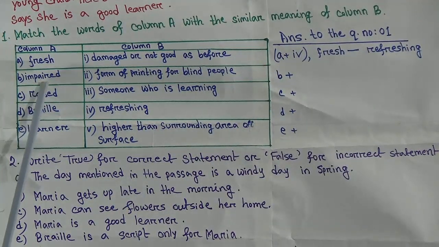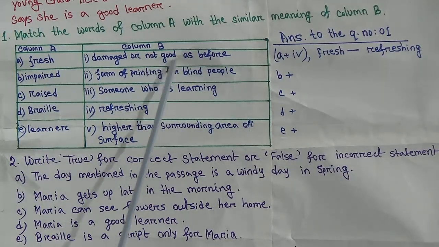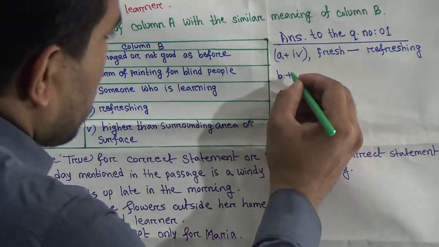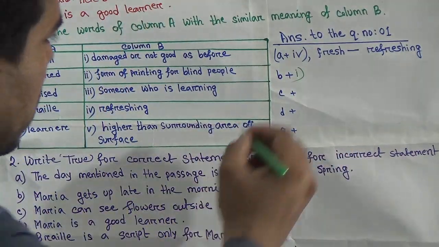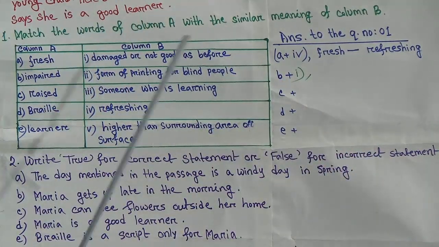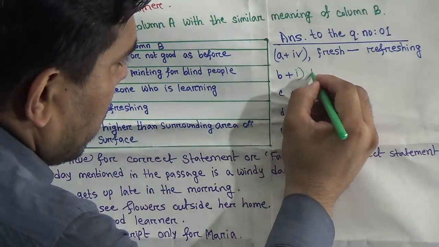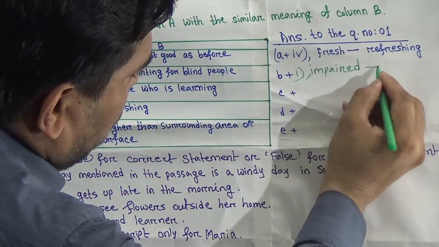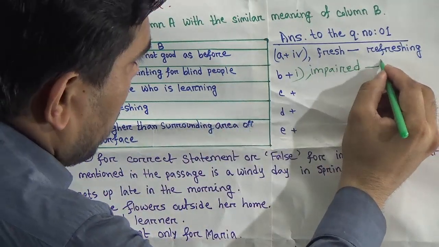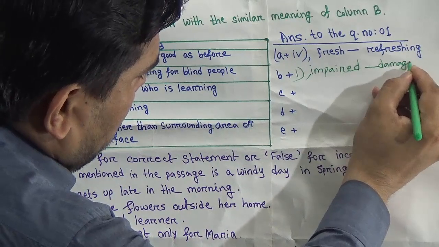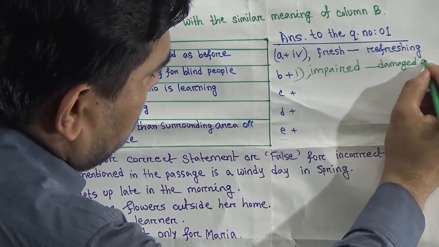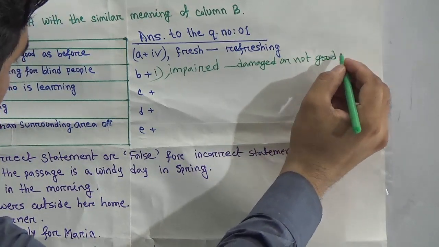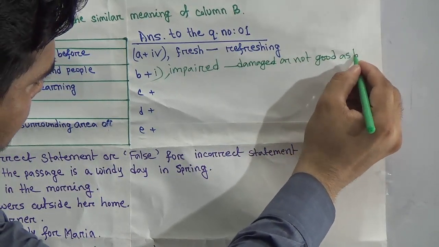Okay, next B, impaired. Impaired means damaged or not good as before. Yes, that is the real answer. So B plus 1. That is our number, and the word is impaired. Write impaired here, and it will be matched with damaged or not good as before.